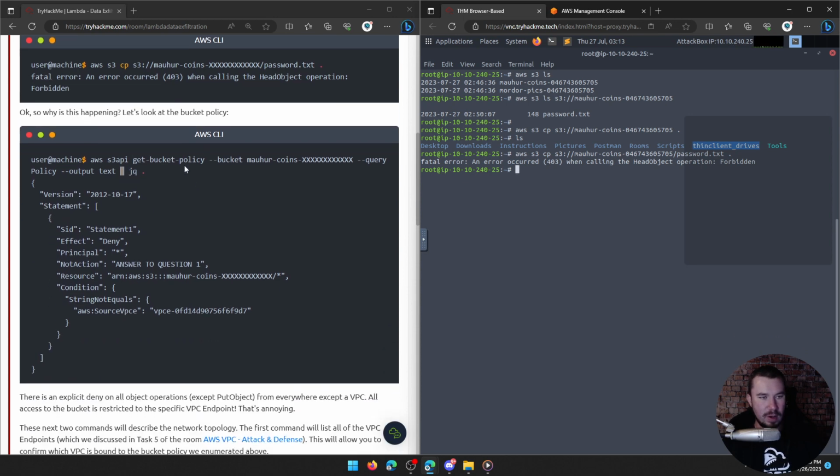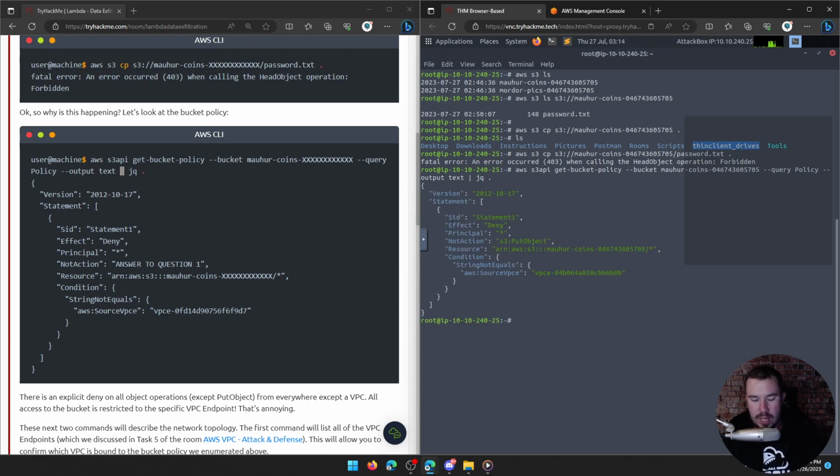Well, let's look at the bucket policy. So let's go ahead and look at that together and see if we can understand what's going on. I know we could just copy this, but I think it's important to type it out to build that muscle memory. So it's AWS, and we'll say, hey, we want to do the S3 API, get bucket policy, and then we want to pass it the bucket name, which is, of course, the Maher coins, but without the S3 at the beginning. So let's copy this. And then query policy, and we want it to output as text, and then we want to pretty format it with JSON with JQ, and let's see if that does it. Okay, it does. So here is the bucket policy.